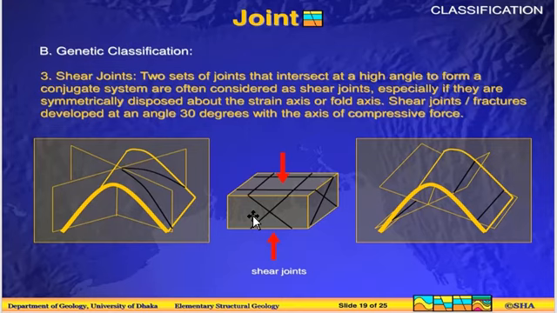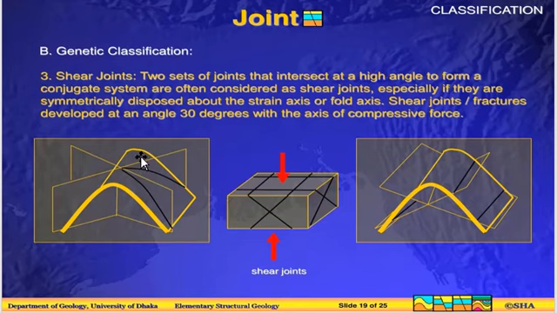Thus more massive rocks like gneiss show mural or seat joints, while bedded and foliated rocks like marble and quartzite show master joints. So in metamorphic rock, both mural and master joints are seen, but in igneous rock mostly mural joints are seen, and in sedimentary rock mostly master joints are seen.